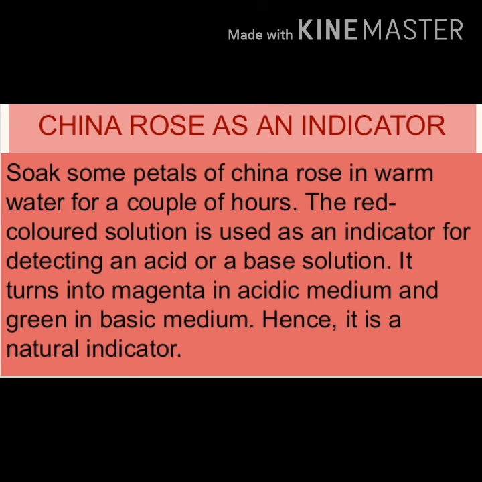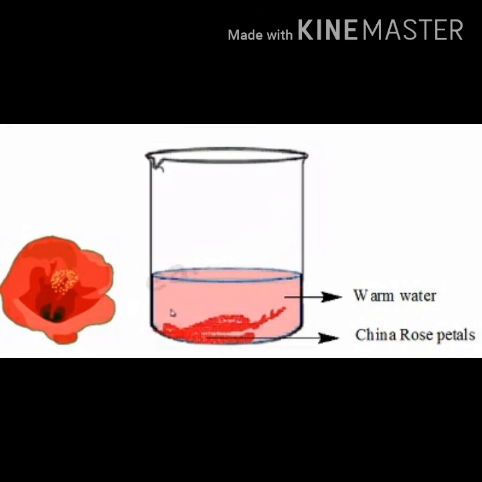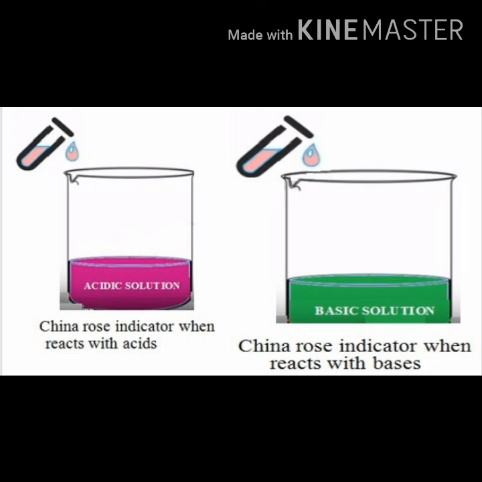Soak some petals of China rose in warm water for a couple of hours. The red color solution is used as an indicator for detecting an acid or a base solution. It turns magenta in acidic medium and green in basic medium. It is also a natural indicator.